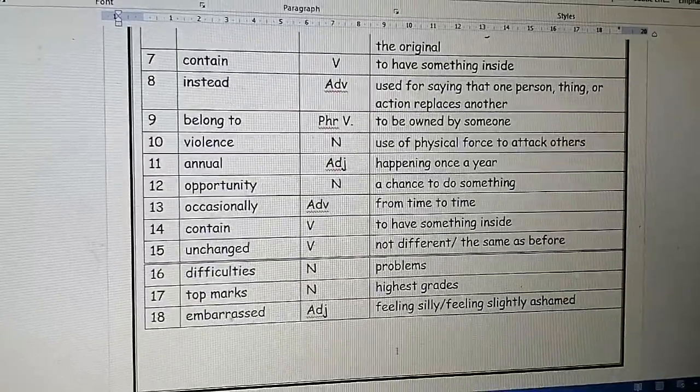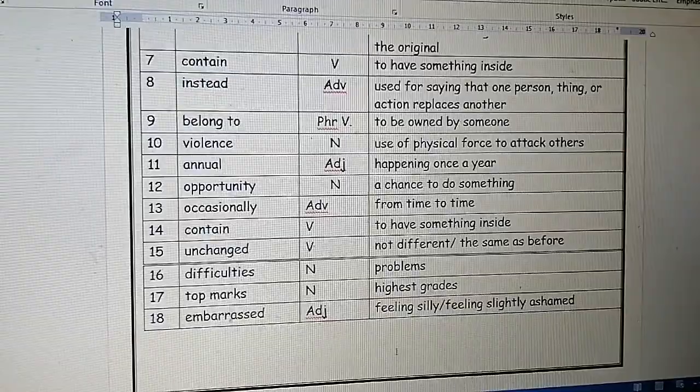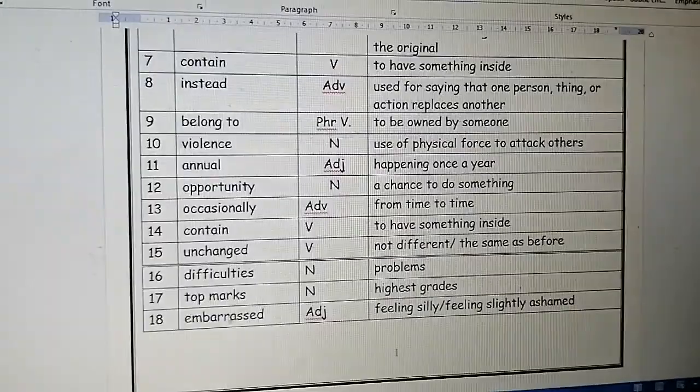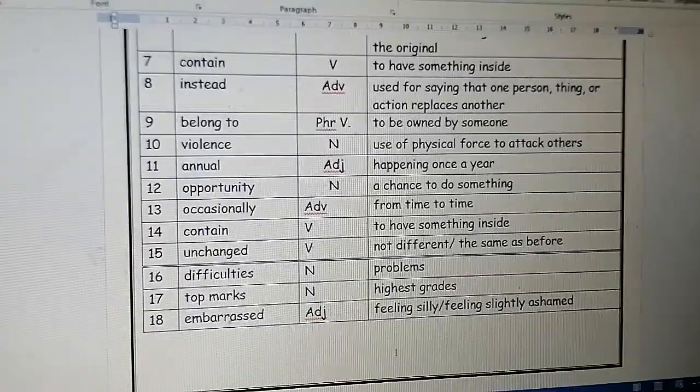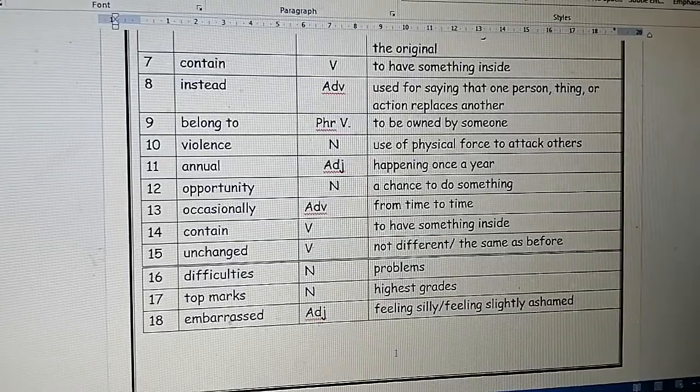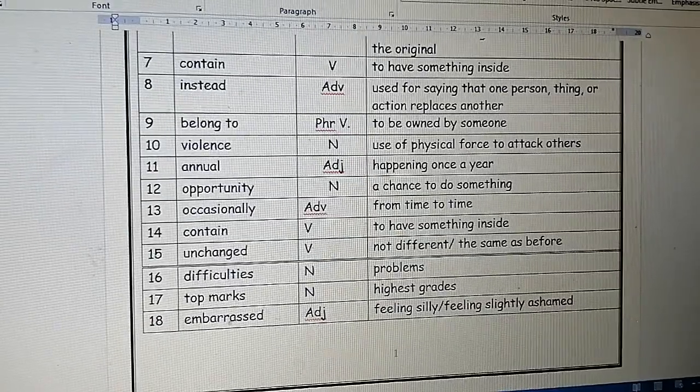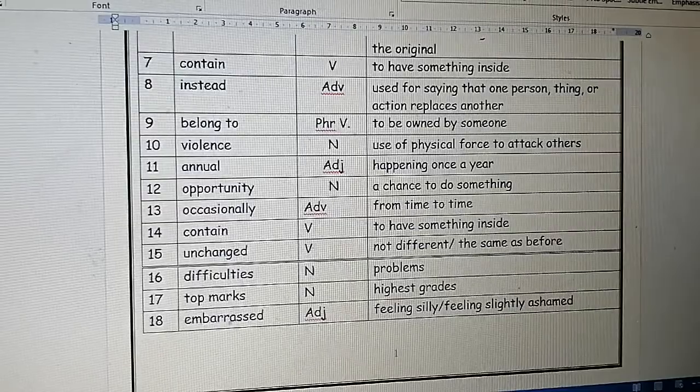Number 15, unchanged, it's an adjective. It means not different, the same as before. Again, unchanged, not different, the same as before. For the last time, unchanged, not different, the same as before.